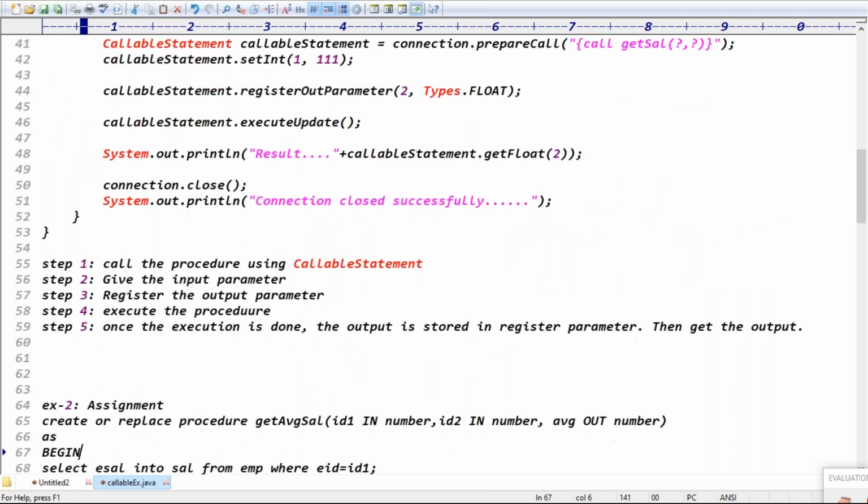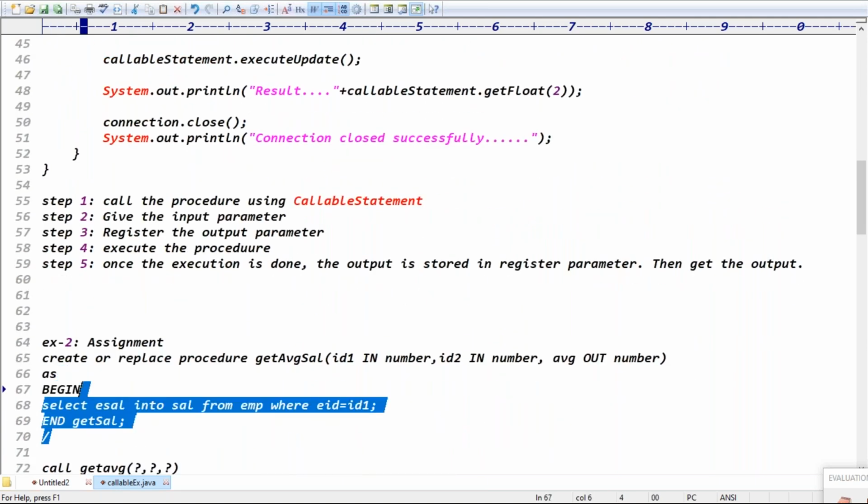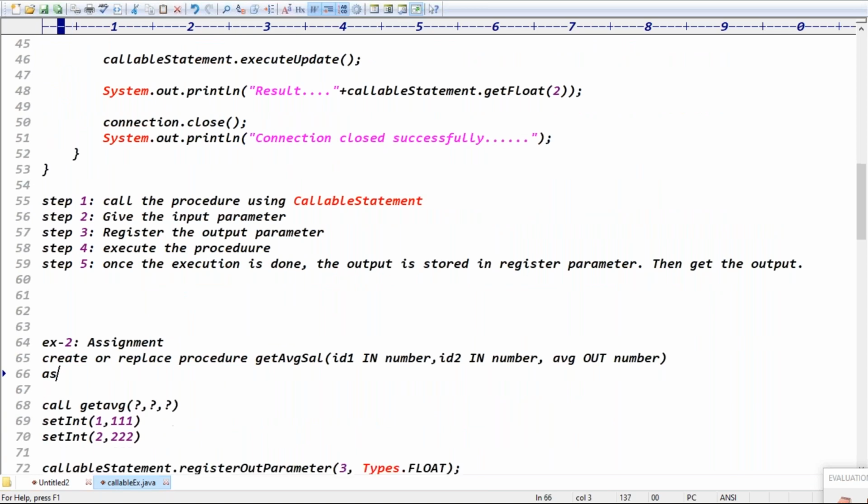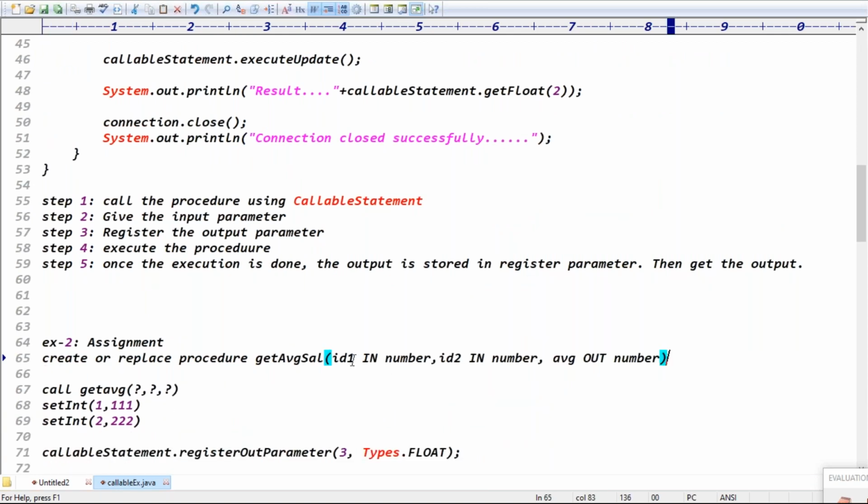But in the second example, what I am trying to say is, give two inputs. How many inputs are required? Two inputs required: ID1 and ID2. Those two inputs are there to get the two salaries. I need the average of those two salaries. Where do I want to store the average of those two salaries? In the out variable, right?